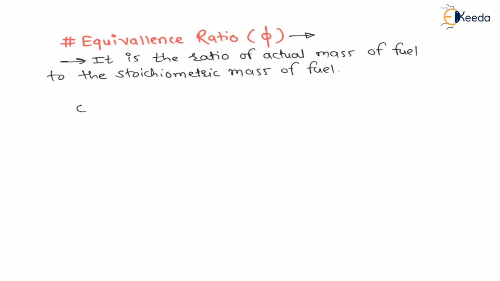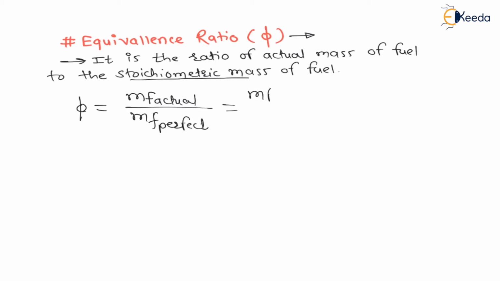Therefore we can say this equivalence ratio phi is the ratio of the actual mass of fuel divided by the stoichiometric mass of fuel. Stoichiometric is also called perfect mass, or theoretical mass. Therefore mass of fuel actual divided by mass of fuel theoretical is called the equivalence ratio, right?